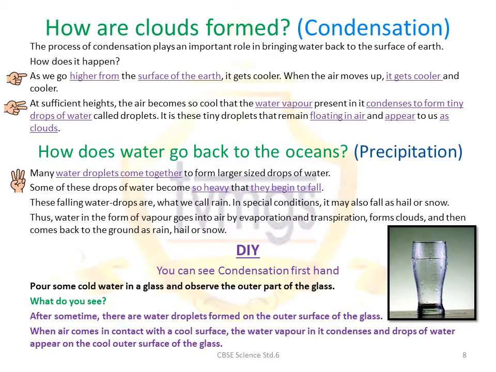Time for some DIY. How to see condensation firsthand? A very simple thing. All you have to do is pour some cold water in a glass and observe the outer surface of the glass. What do you see? After a while, there are some water droplets that will form on the outer surface of the glass. This happens because when the air comes in contact with the cool surface, it condenses and the water vapor forms small droplets of water as it cools down near the surface of the glass.